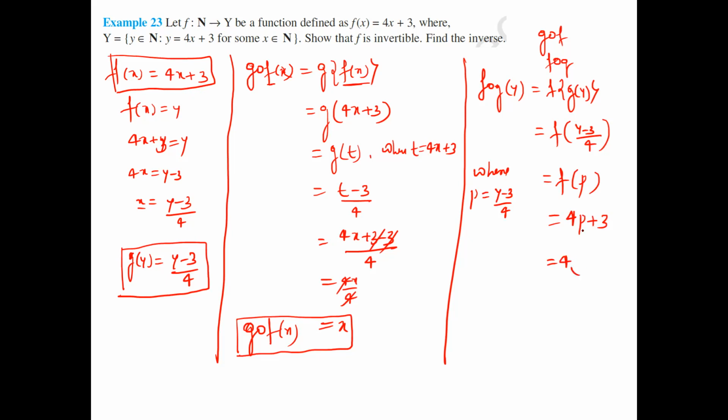Now what is the p value? 4 times (y minus 3) by 4, plus 3. Now the 4 gets cancelled. You'll get y minus 3 plus 3. So minus 3 plus 3 gets cancelled. What is the value? y. So therefore, what is your conclusion? f composition of g of y equals y.